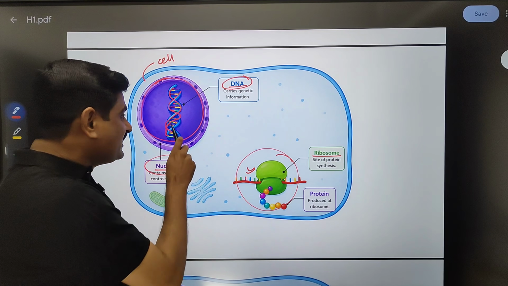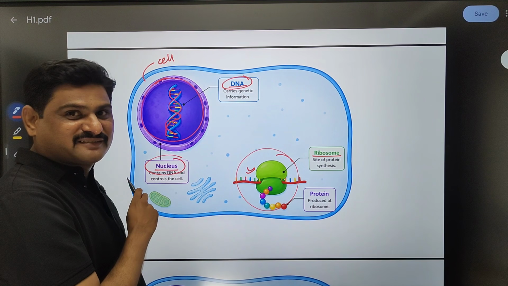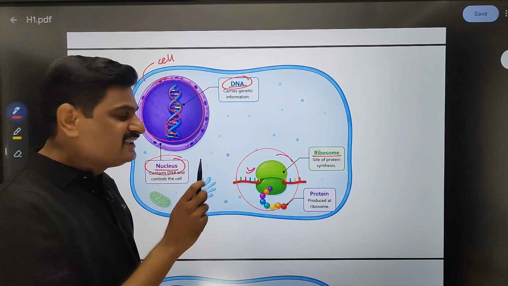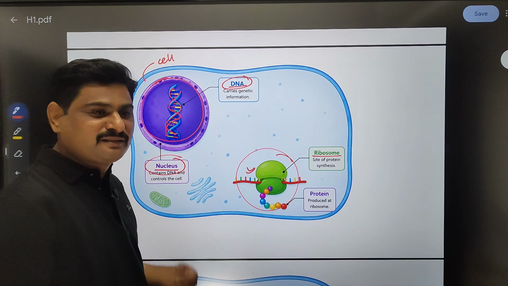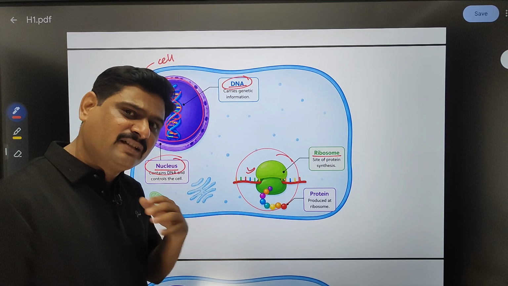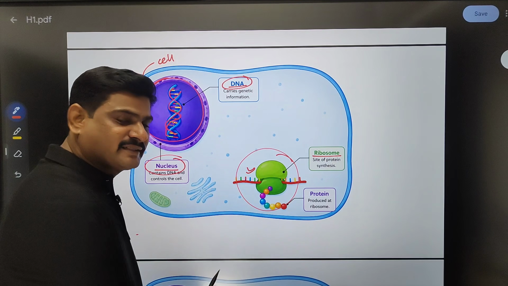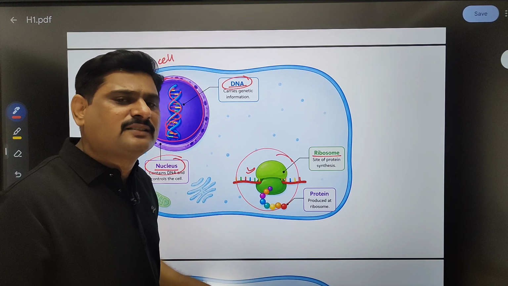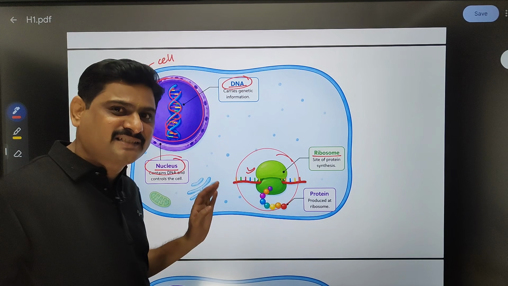Once again I will repeat. DNA is having all information, but DNA will not make protein. DNA is telling the ribosome, you make the protein. My side, I will give the information, I will guide you how to make it, you have to make. The ribosome worker says, okay, boss order there, we will make it.